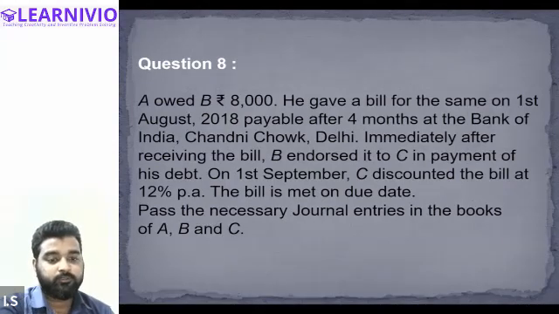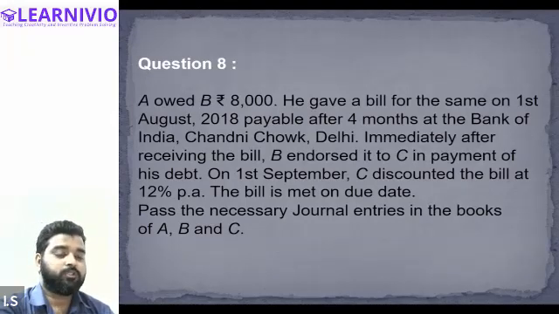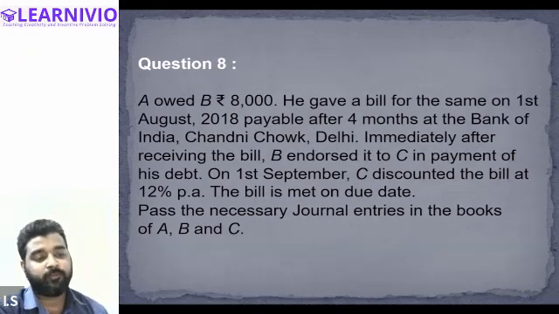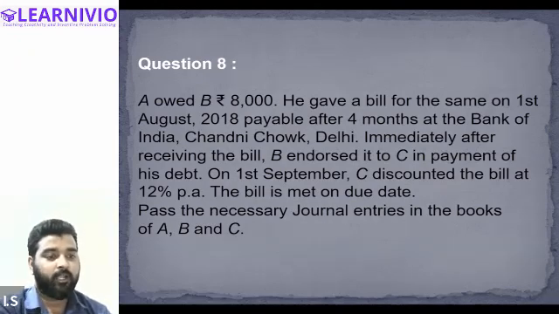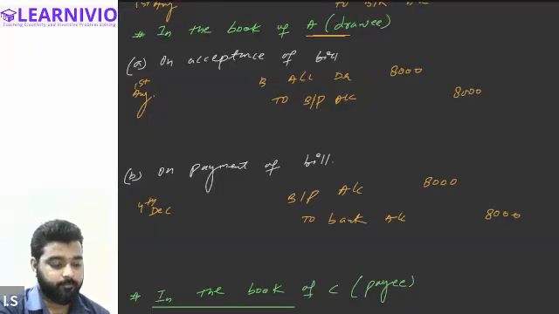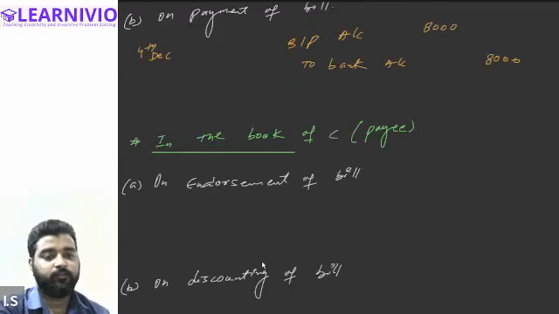First of all, we will have to pass the journal entry for the endorsement of bill in the book of C, and also for the discounting of bill. So we will be generalizing it as in the book of C.